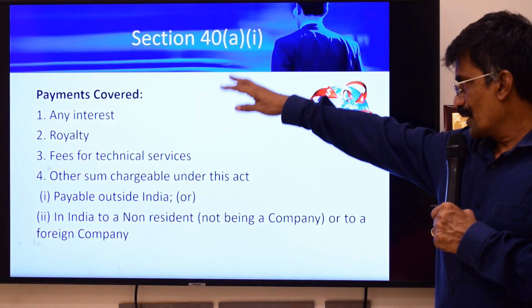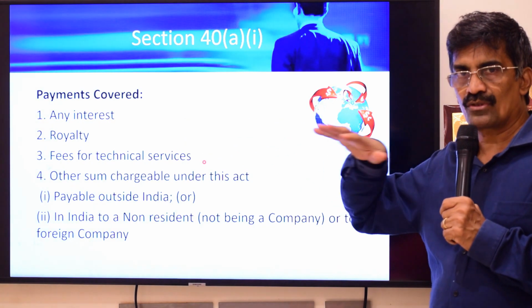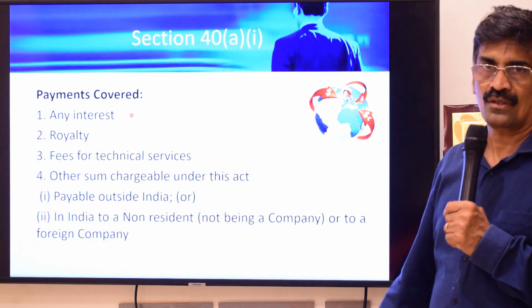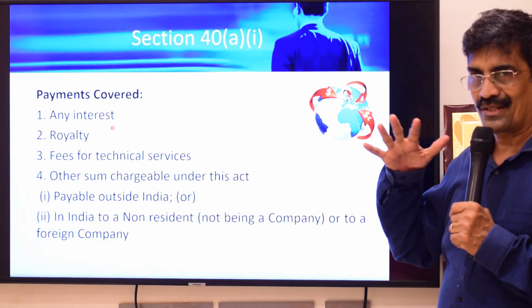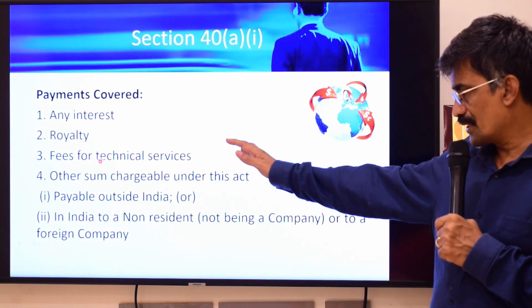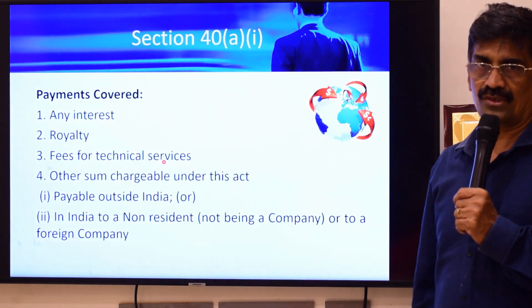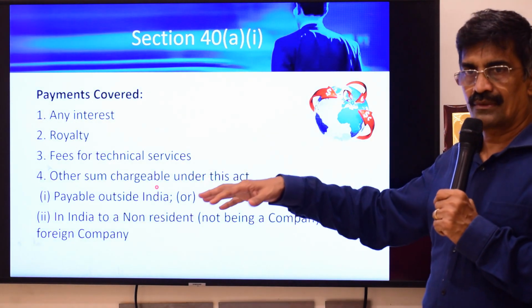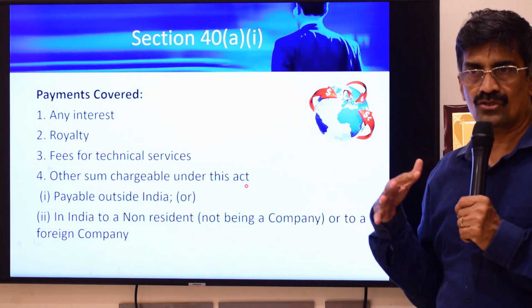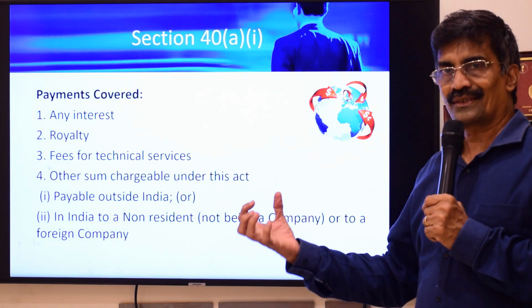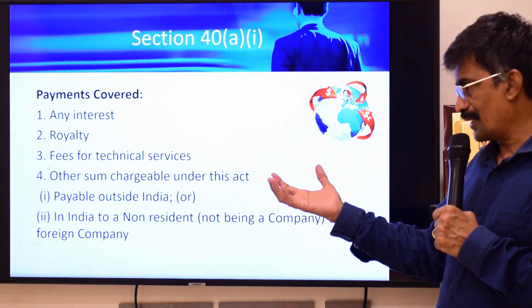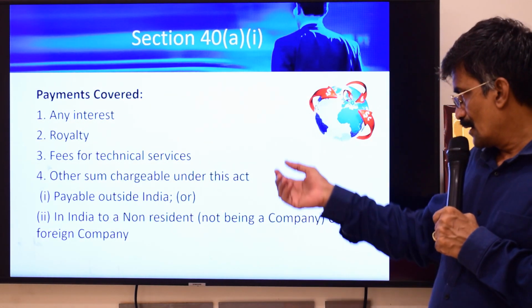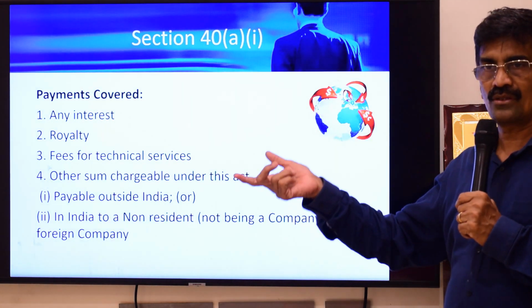But if you are not a company, it covers only a non-resident. The possible reason is interest is deemed to accrue or arise in India under 9(1)(v), royalty under 9(1)(vi), and FTS under 9(1)(vii). So any other sum chargeable to tax. Therefore, generally the government believes interest, royalty, FTS accrue in India. Therefore, the tax is payable in India, and therefore withholding tax or TDS will be attracted. Or any other sum chargeable to tax.